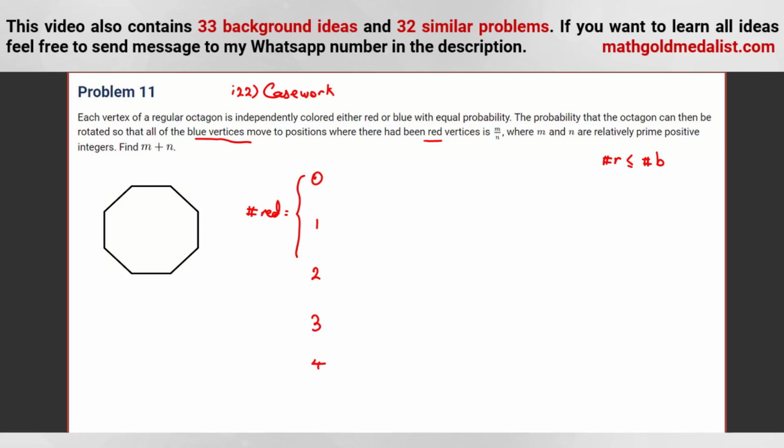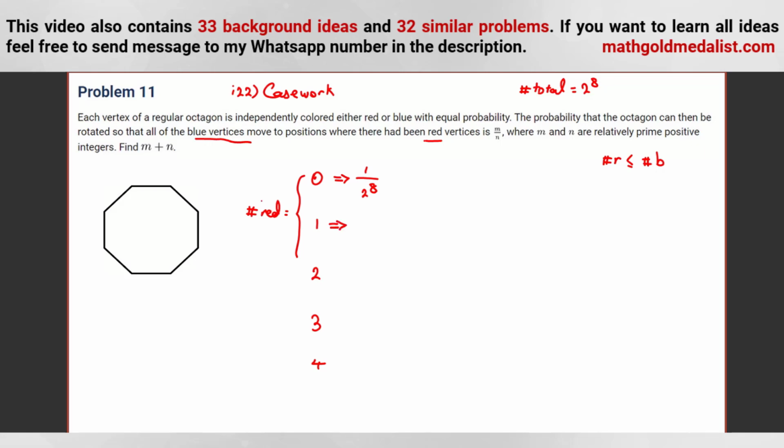Okay, so if we have 0 red, what's the probability? It's always possible the condition of the problem can be satisfied. So how many cases are there? One case. So 1 over. What's the total number of cases? 2 to the 8. So the probability here is 1 over 2 to the 8. Okay. Now, what about this one?